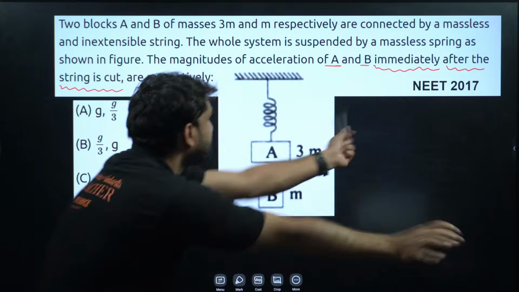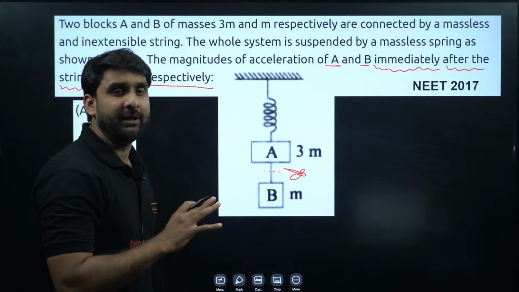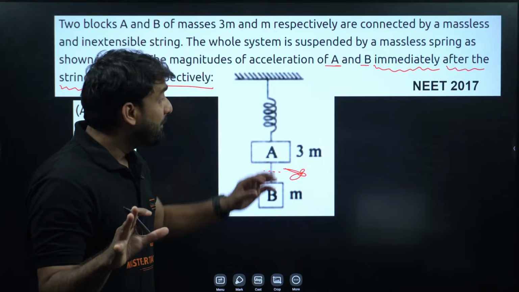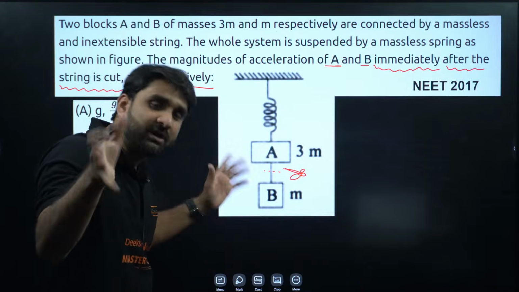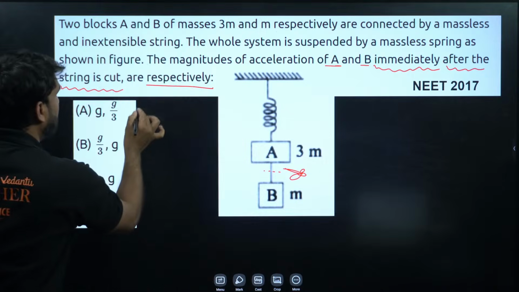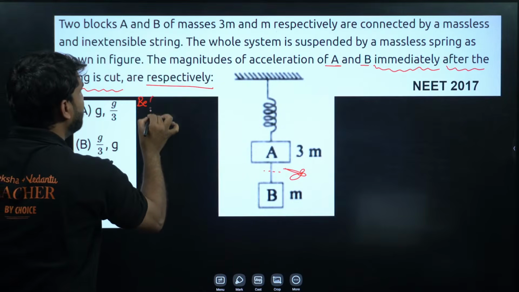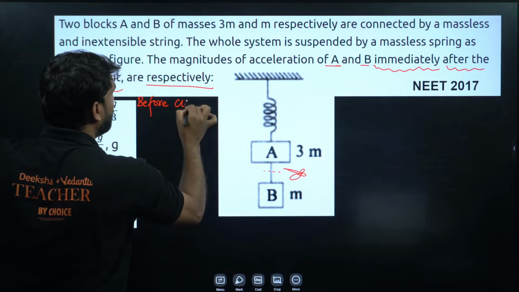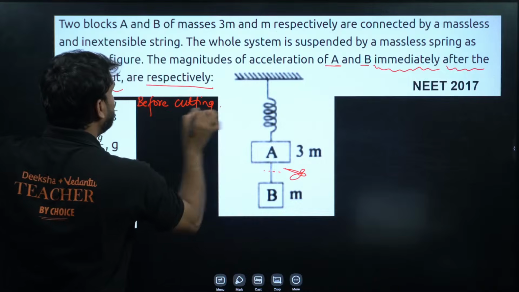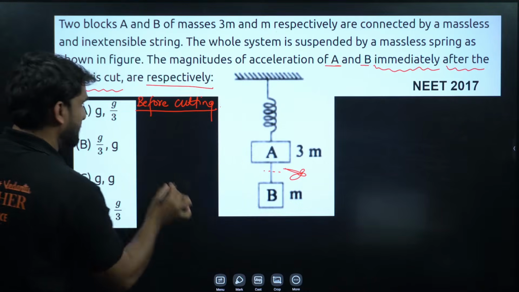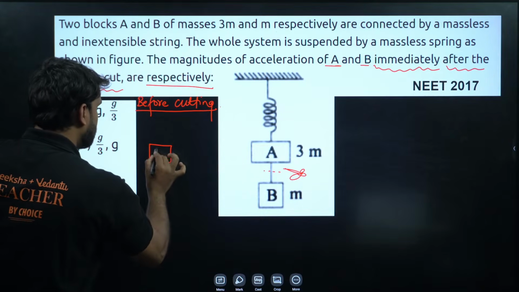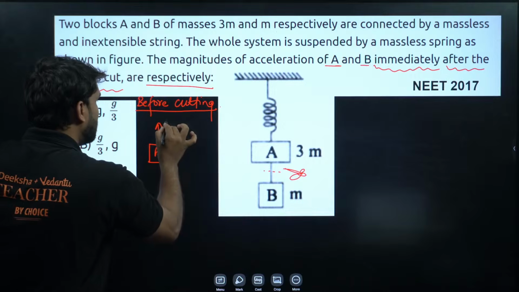Okay, let's solve. Let's draw the FBD for both situations, before cutting the string and after cutting the string. So I'm drawing the FBD here for before cutting the string. Before cutting, what is the situation, my dear champion? For block A, this is block A. So here this will be kx.